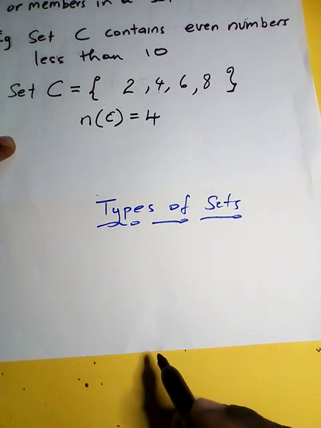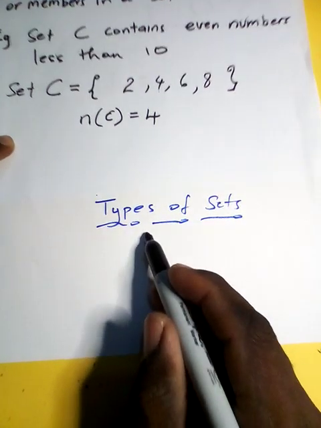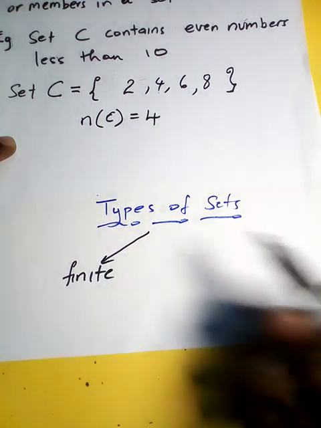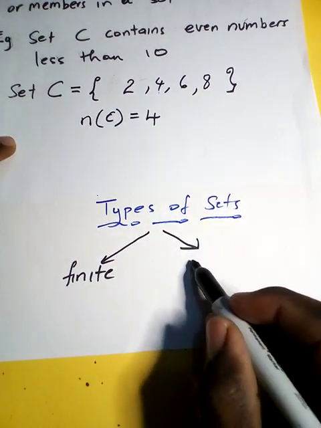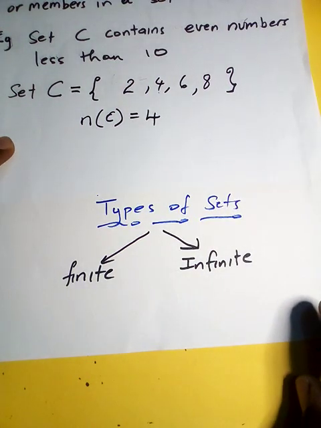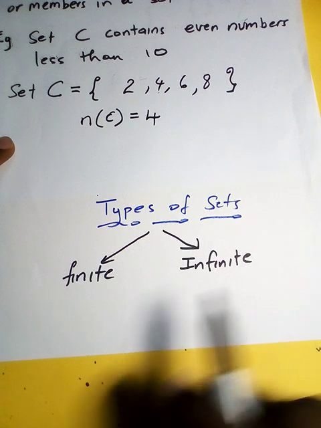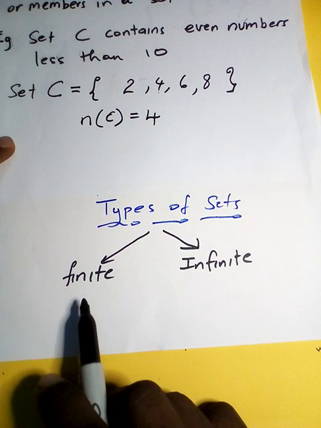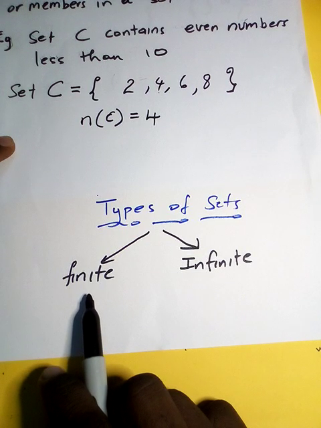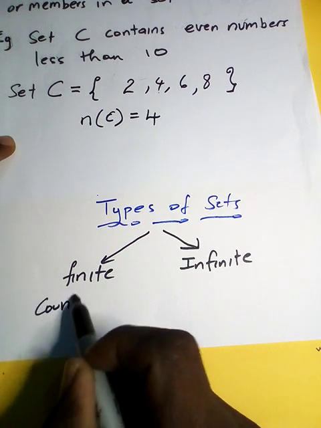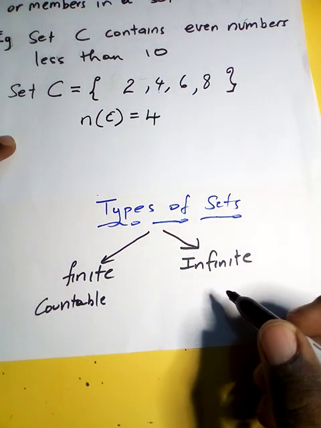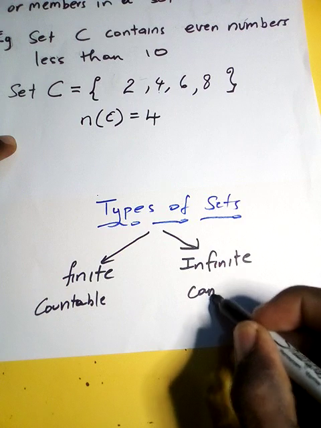Now there are two types of set. We have finite set, which you have learned from grade 5, and we have infinite set. Now from grade 5, you might remember that finite set represents sets of objects that we can count, countable. An infinite set represents a group of elements that we cannot count.